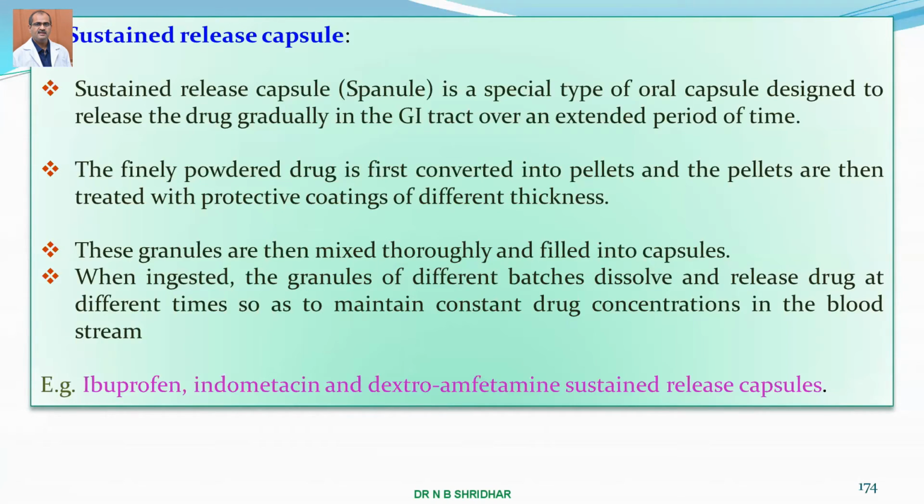These granules are then mixed thoroughly and filled into capsules. When ingested, the granules of different batches dissolve and release the drug at different times so that a constant quantity is maintained in the blood. An example is ibuprofen.